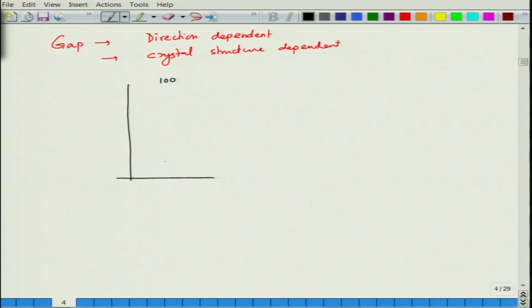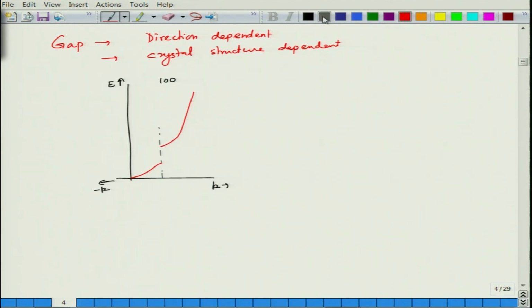For 1 0 0 direction, it may be something like, if we just plot the positive part of k. So, this is E k, on this it will be minus k. So, let us just plot the one side of it. So, this diagram is something like this. Okay. So, we are not plotting the state above.